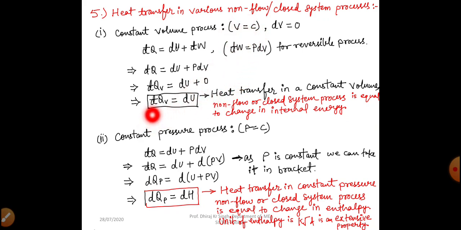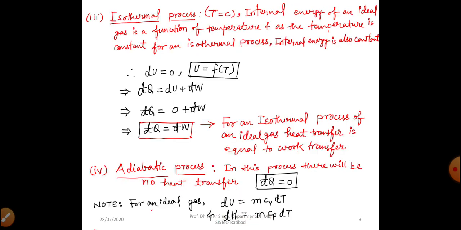So also we can write dQv is equal to m Cv delta T, right? Similarly, del Qp equal to dH, this is change in enthalpy in a constant pressure process. So we can write it like del Qp is equal to m Cp delta T. So that's why we have written here dU equal to m Cv dT and dH equal to m Cp dT.